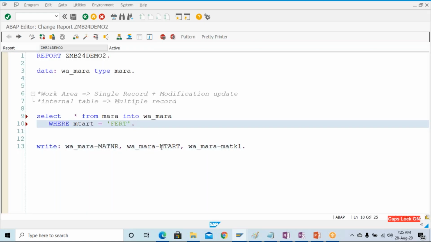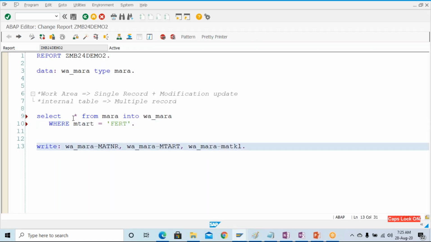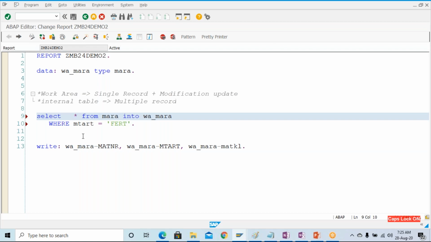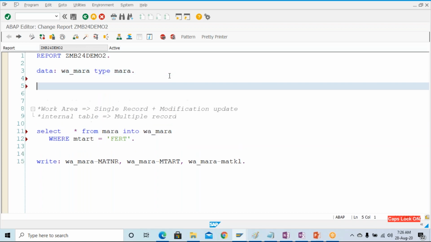Okay, fine. Now I want to select some set of records into an internal table. For that purpose, I will need to have an internal table, because we are going to fetch more than one record. So let's go and create one internal table.